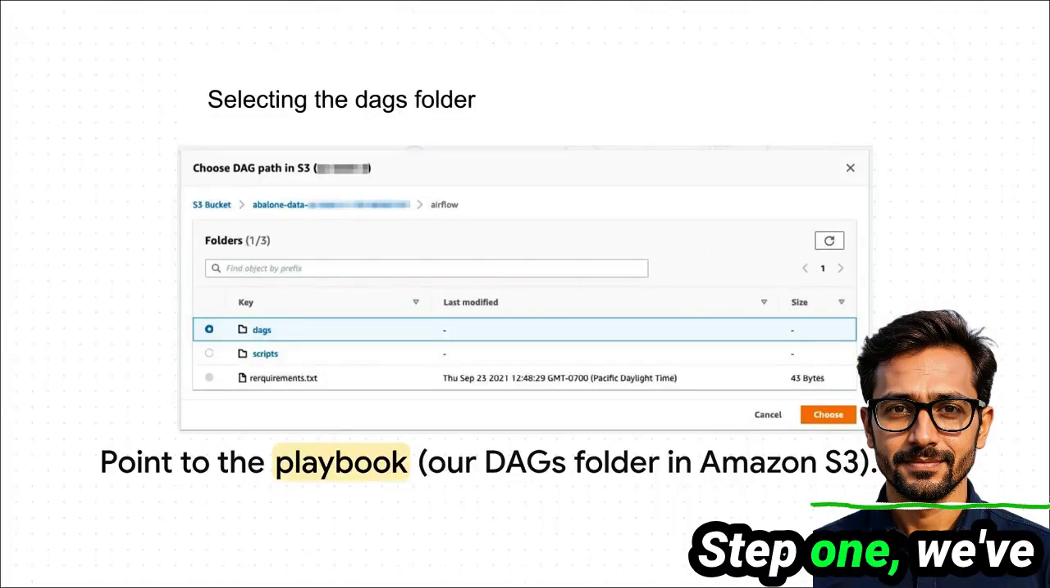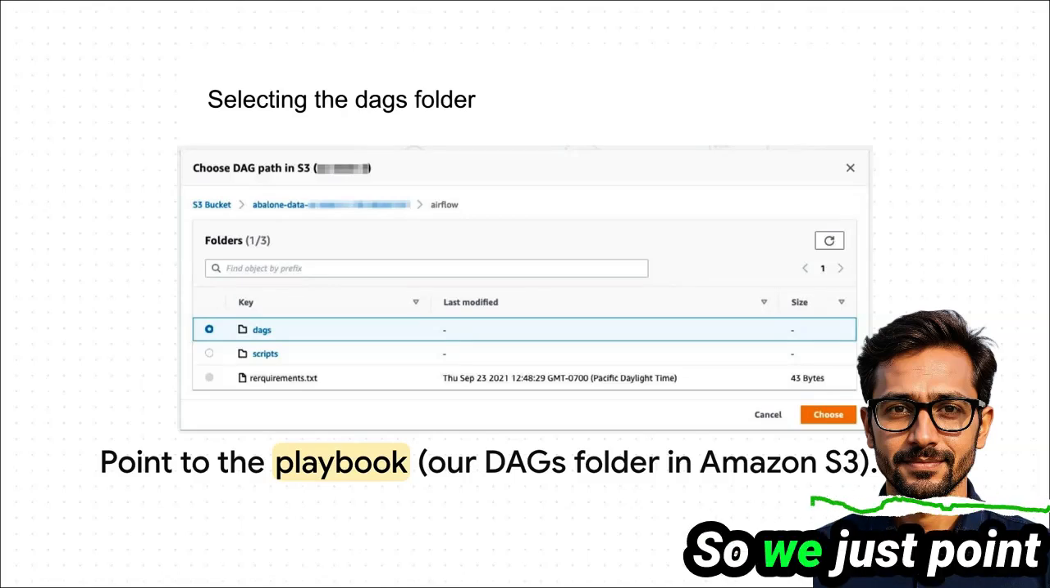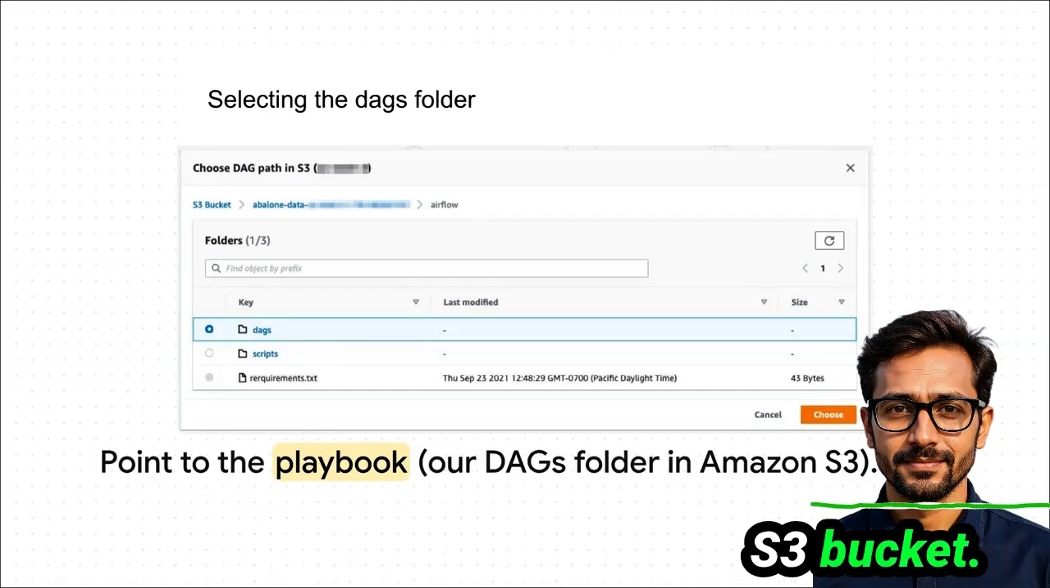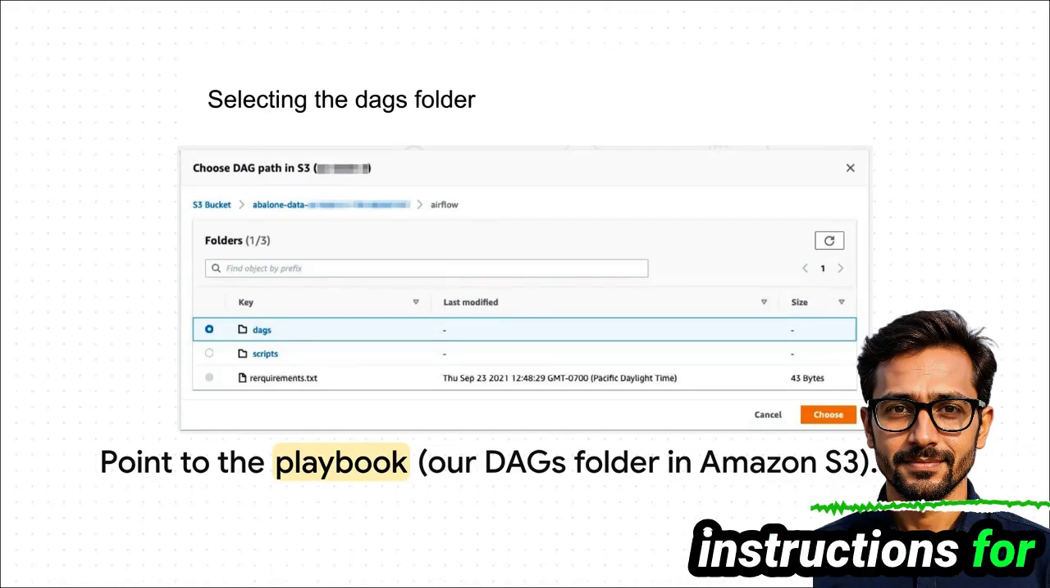Okay, step 1. We've got to tell MWAA where to find our playbook. So we just point it to our DAGs folder, which we've stored in an Amazon S3 bucket. Simple as that. This tells the whole system where to find the instructions for our workflow.